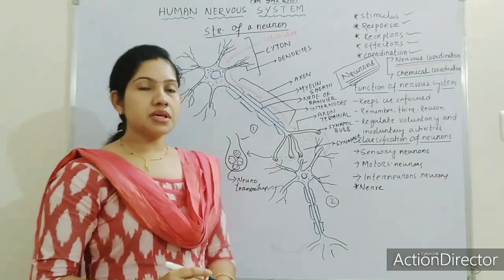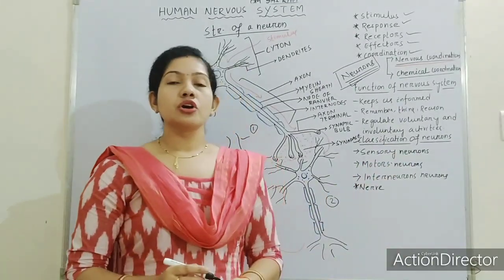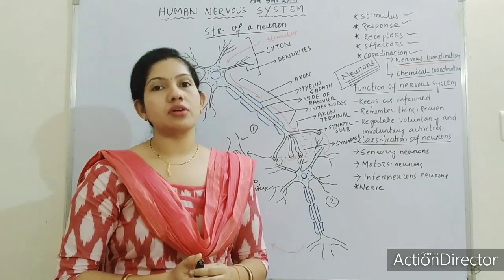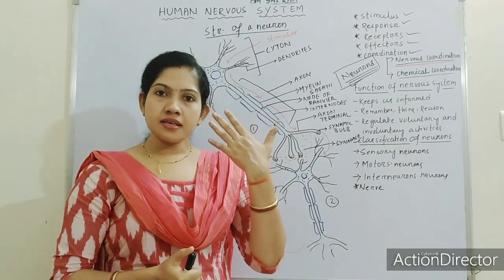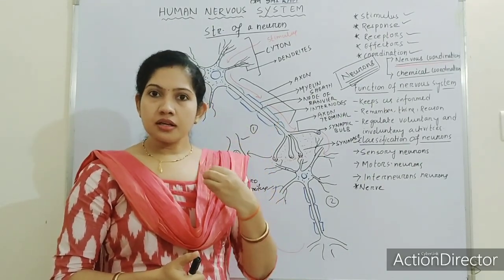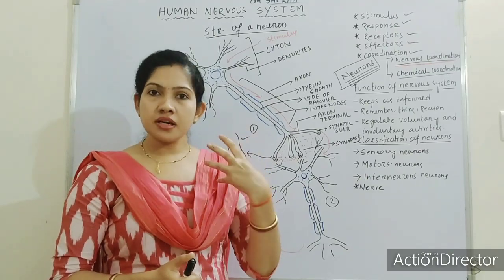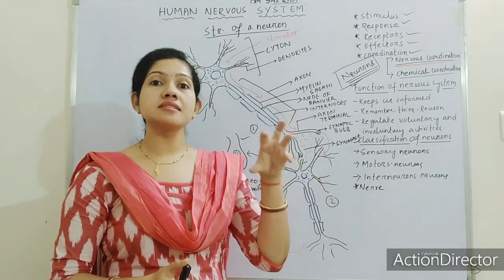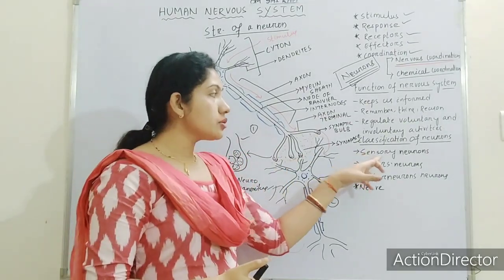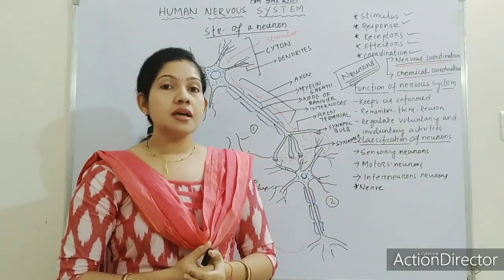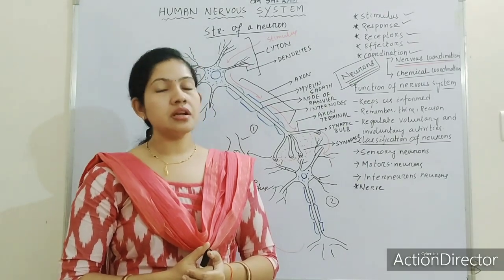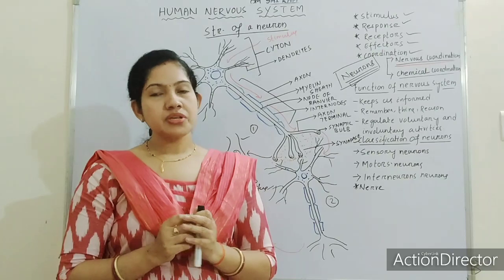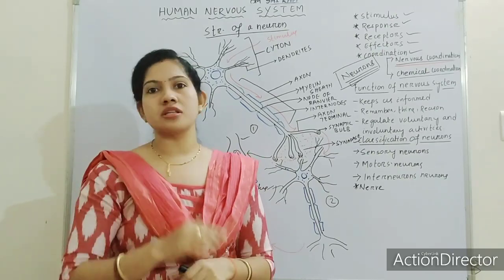Sensory neurons means the neurons which are present in our sense organs, like eyes, nose, tongue, ear and skin. The neurons which are present in our sense organs are known as sensory neurons. By the help of sensory neurons, we are able to detect the stimulus. And skin is the largest sensory organ.